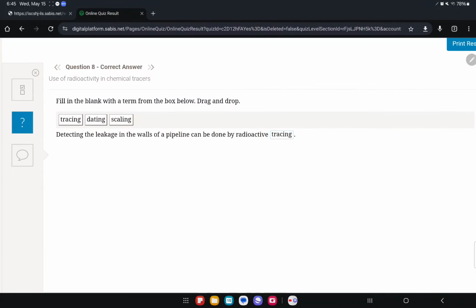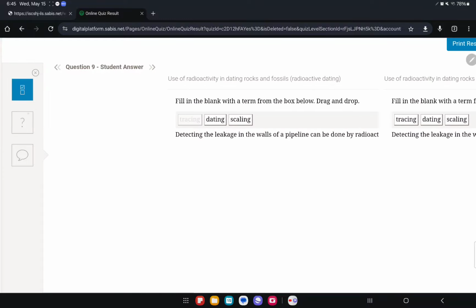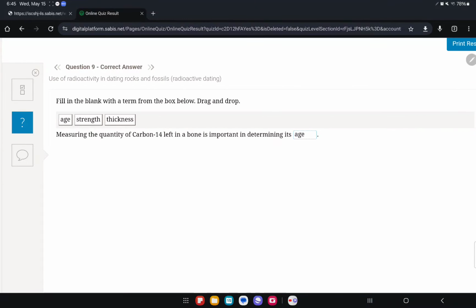But anyway, detecting the leakage, or if I want to detect anything, I can use radioactive tracing. Tracing means to find the source of something. Okay, question 9. Measuring the quantity of carbon 14 left in a bone is how you determine its age, how old it is. Its age.